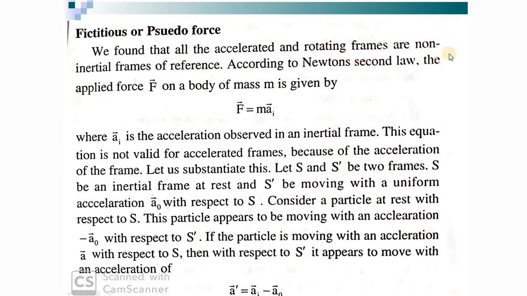And according to Newton's second law, what does Newton's second law state? The rate of change of momentum is directly proportional to the force applied. And if mass is constant, I can write it as F is equal to m into a. a is the acceleration which is observed in the inertial frame. I have written it specifically as a_I, with a subscript I representing the inertial frame.